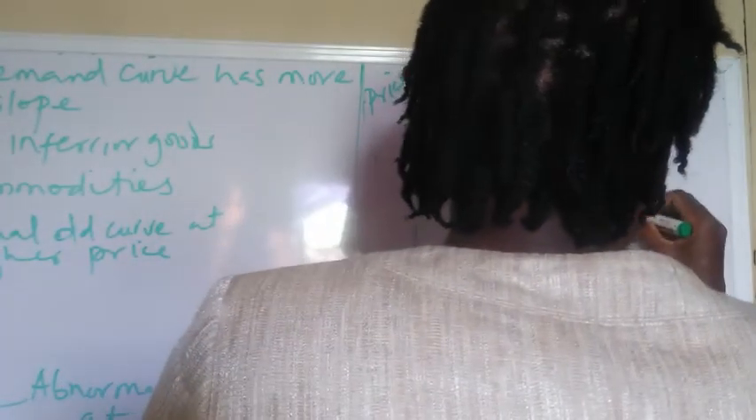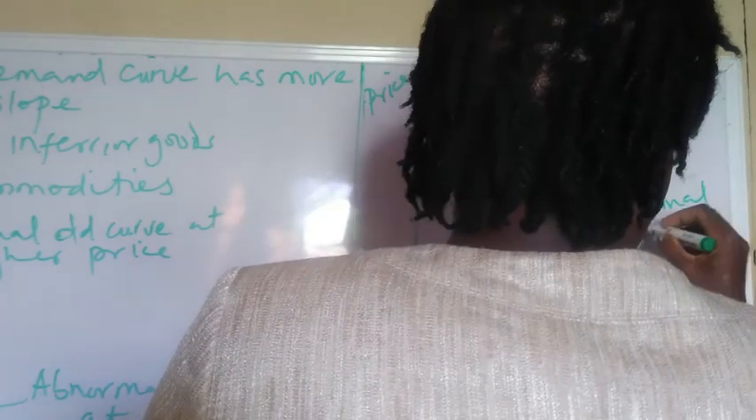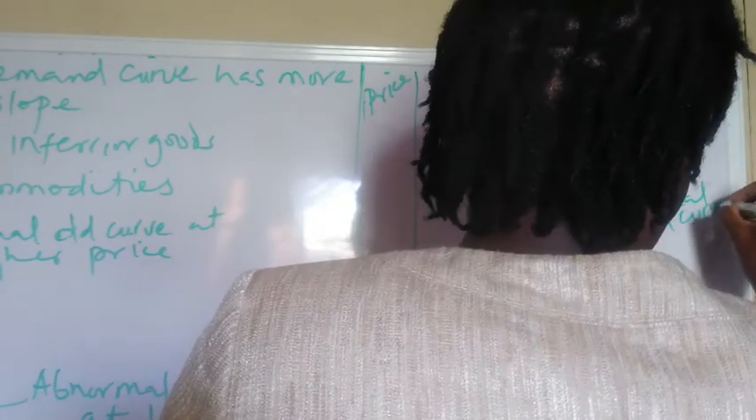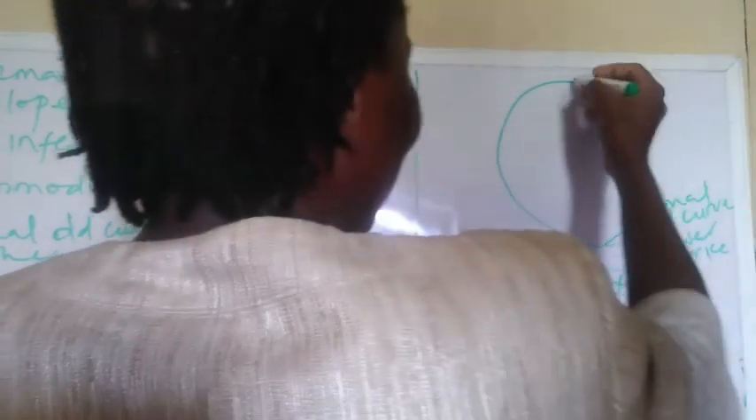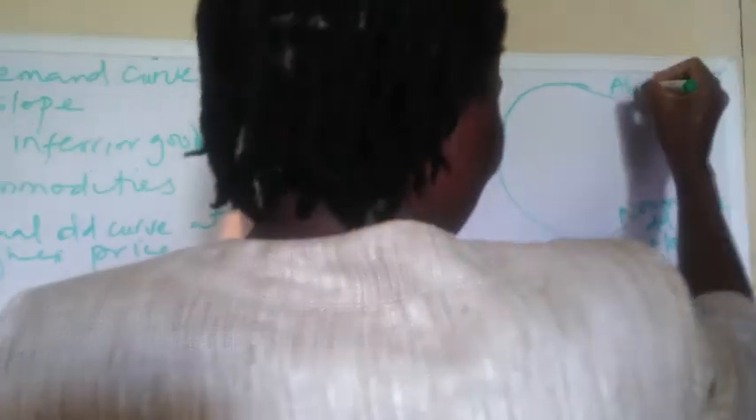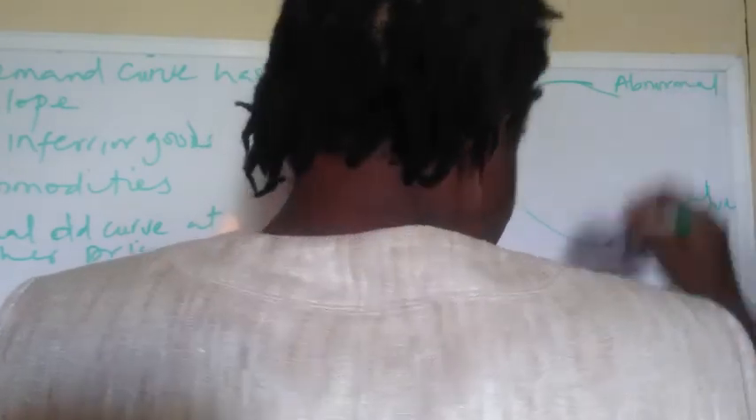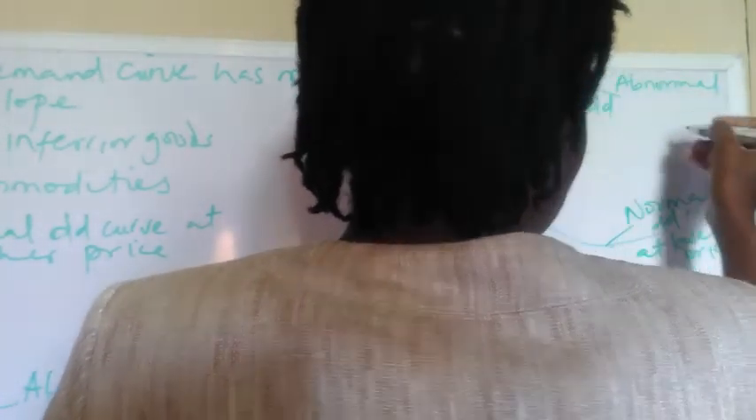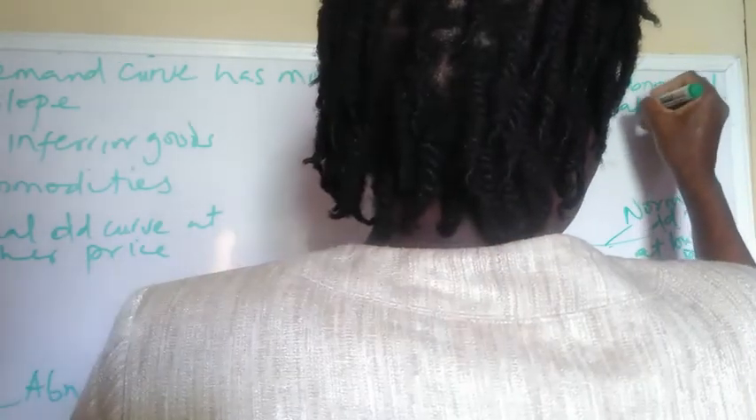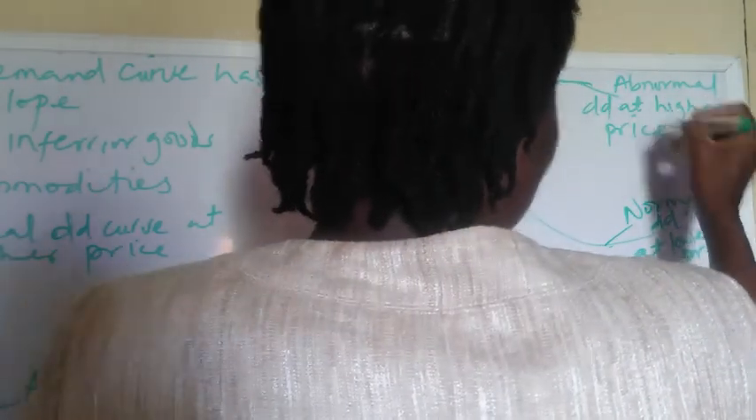In this case, this is a normal demand curve at lower price. Why is it abnormal at this place? It is an abnormal demand curve. DD here represents demand. This is abnormal demand at higher price.